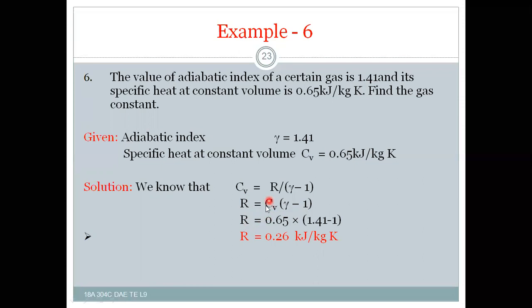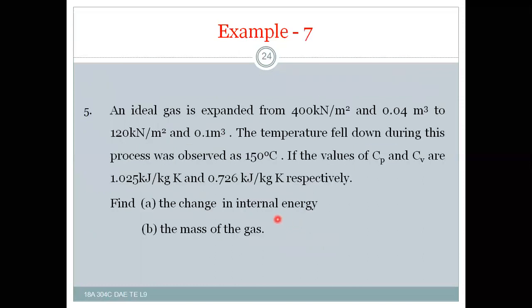Then substitute the Cv value and gamma in this formula, then you will get R is equal to 0.26 kilojoule per kg Kelvin. Right? So this is problem number 6. And now problem number 7.